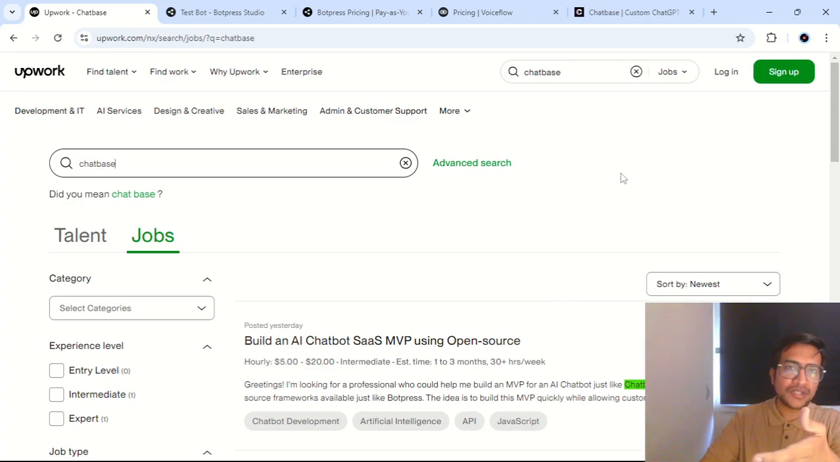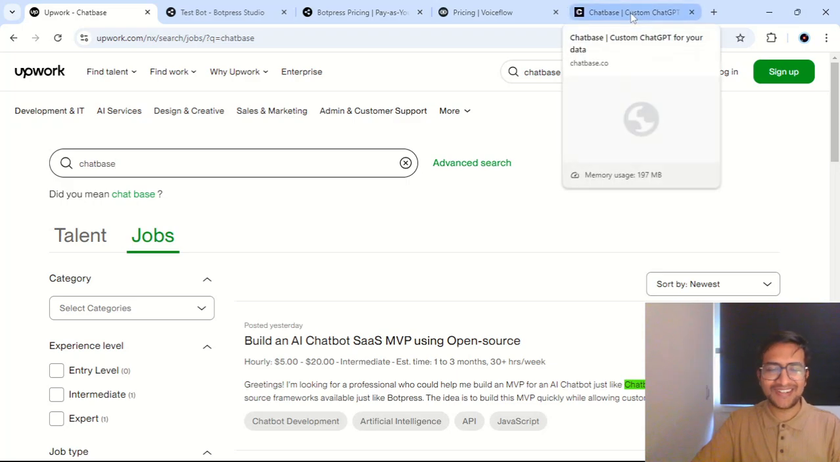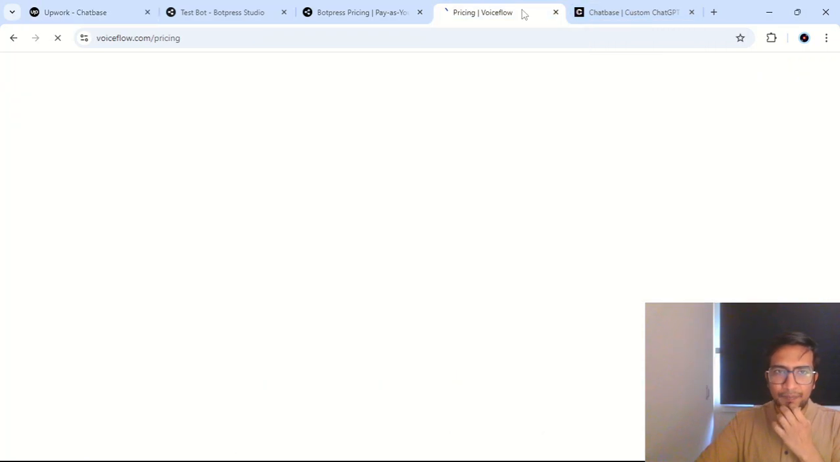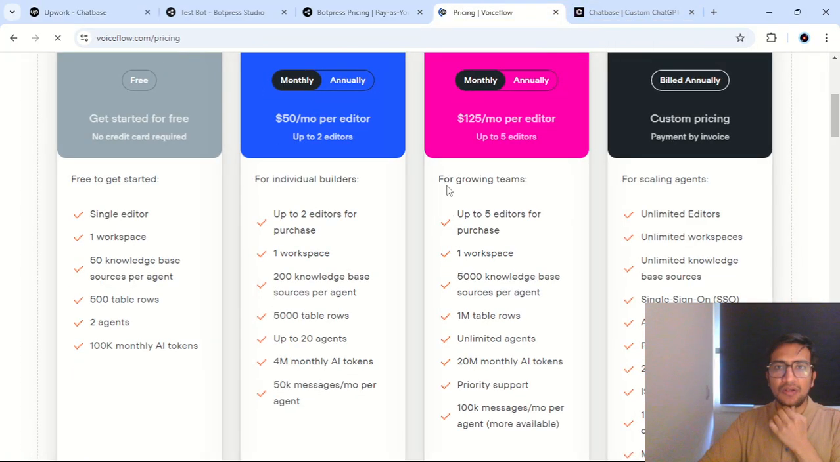So even if you learn this tool and you want to monetize it, it would be difficult unless you have your existing clients and you just sell your chatbots to them. So yeah, Chatbase is not the platform that you should be learning or developing yourself on, and no hard feelings towards that. Okay, now the second platform that I want to talk about is VoiceFlow.